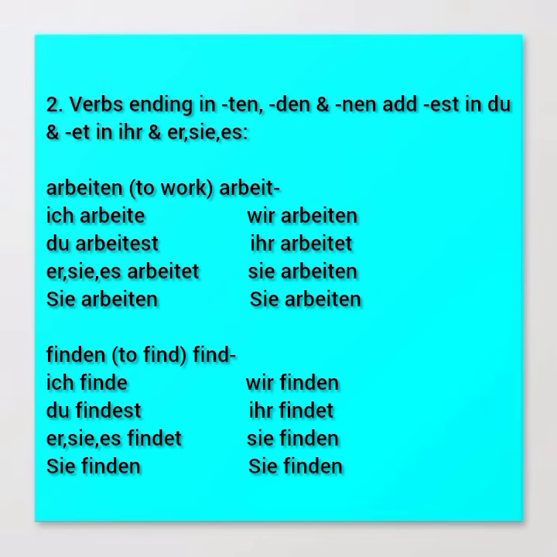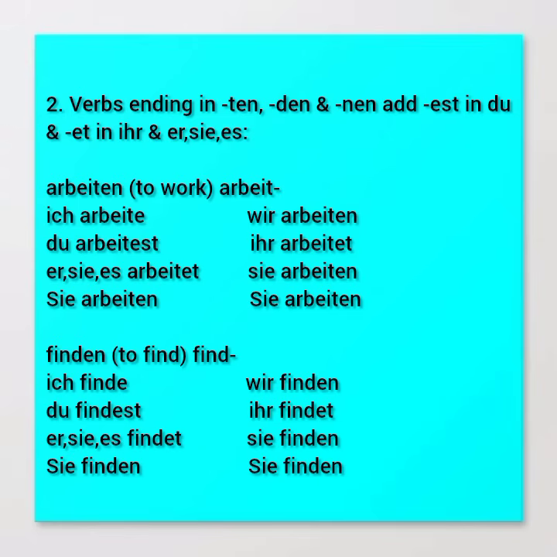Now this one tells like this, that verbs ending in, look at this one, verbs ending in T-E-N, D-E-N, and N-E-N. Let's take that again. Verbs ending in T-E-N, D-E-N, and N-E-N. They add est in du form.